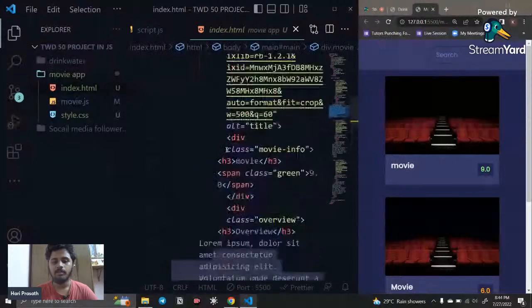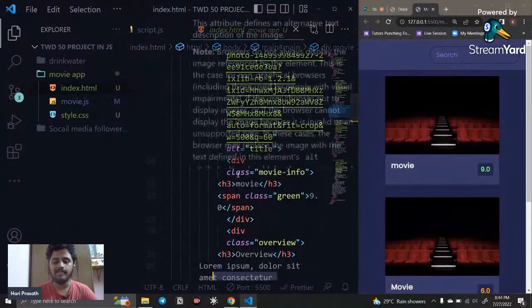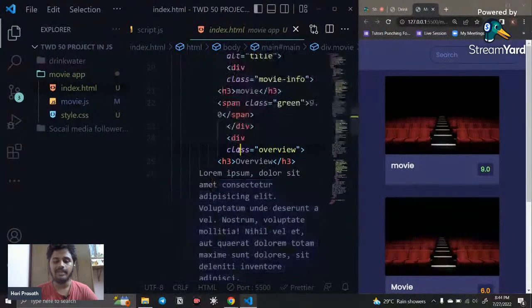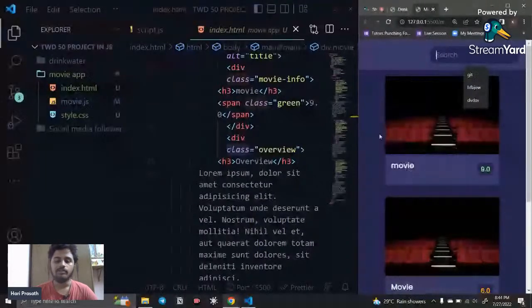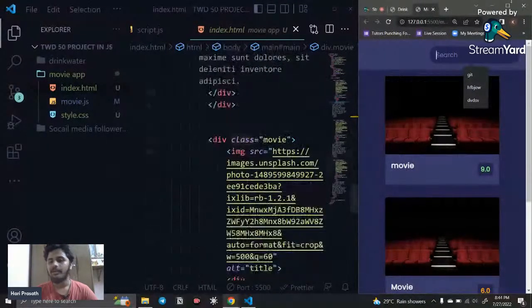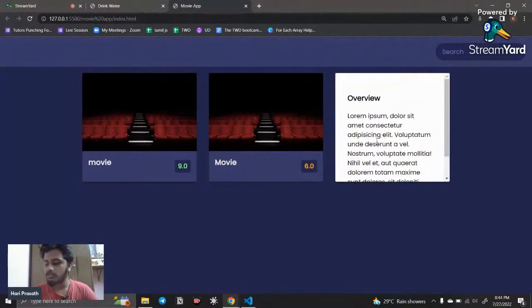For example, an image is there, and a title is there, and we have the span element. That span contains the rating of the movie, and we have the class of overview that is responsible for this hover effect. You can see a hover effect is there. It is going to give the description about the movie. Okay, so this is going to be there, and I copied the same code three times. That is why it produces some of them like this.